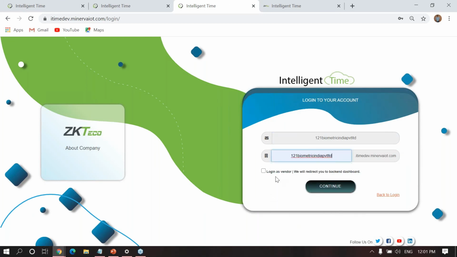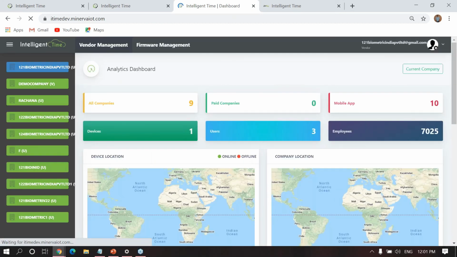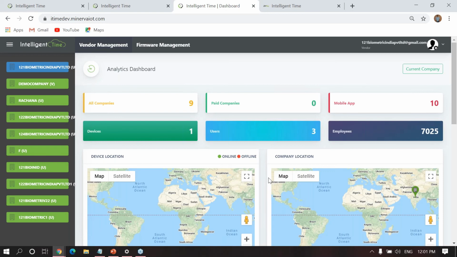One-to-one Biometric India Private Limited. Here you can see the login as vendor option. I want to log in as a vendor right now, so I click on login as vendor and enter the password. So this is the vendor dashboard.